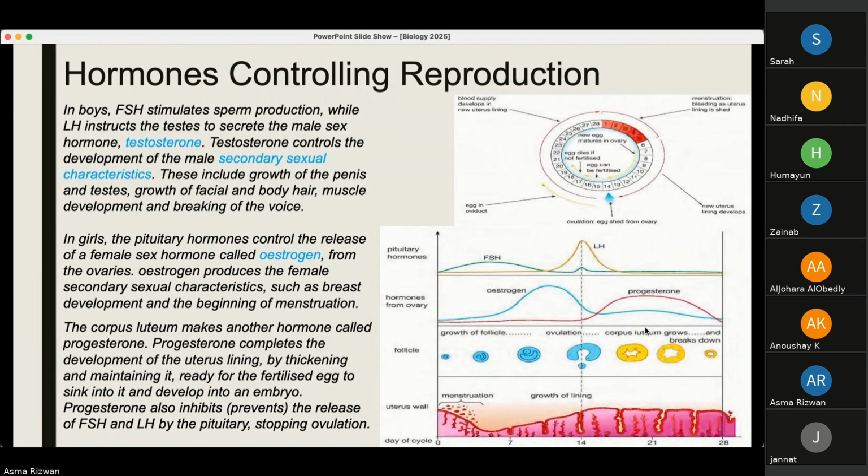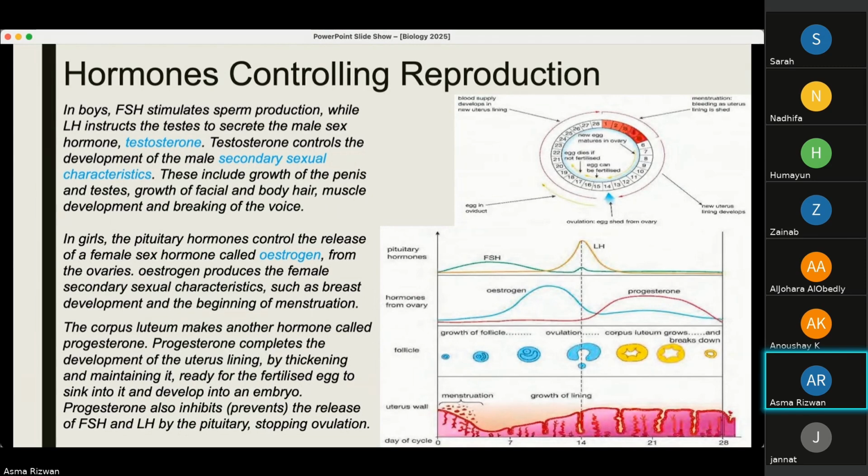During the menstrual cycle, there is a part of that ovulation or menstrual cycle called the corpus luteum, which makes another hormone called progesterone. Progesterone completes the development of the uterus lining by thickening and maintaining it, and it makes it ready for the fertilized egg to sink into it and develop into an embryo.